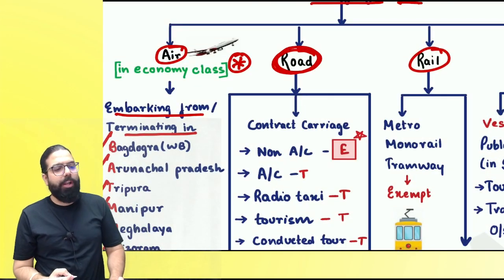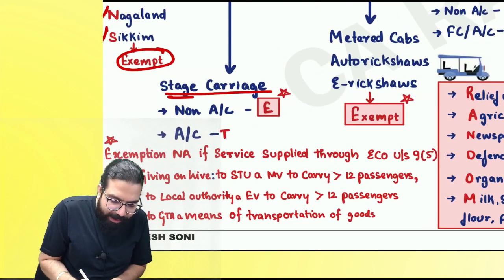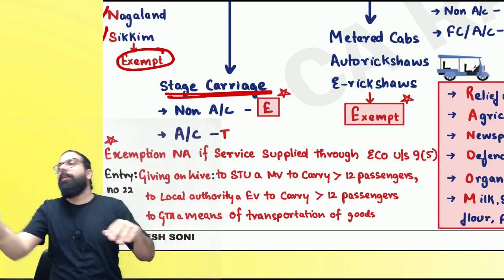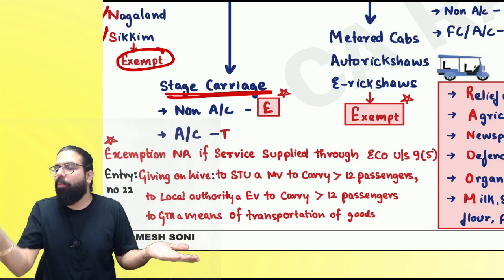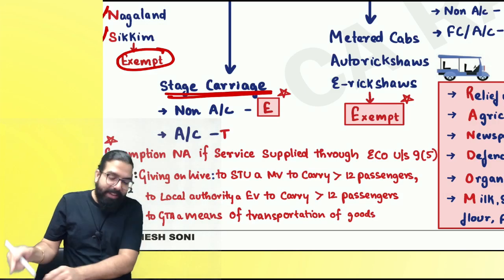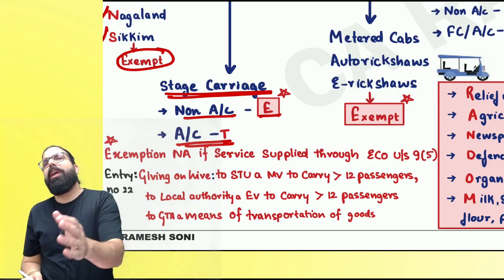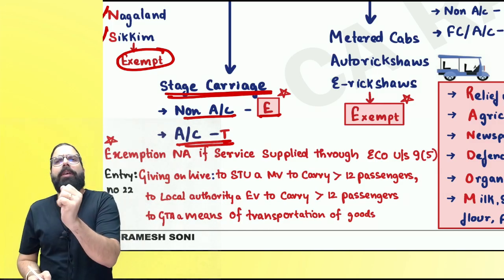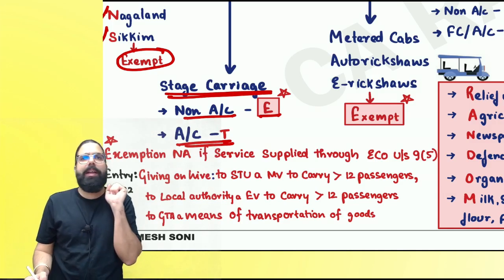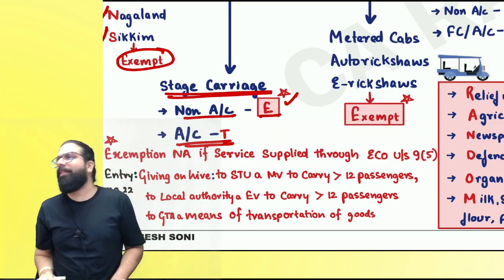The next one over here is transportation of passenger by road. Now, road transportation may have stage carriage. What do you mean by stage carriage? A stage carriage is one which goes in stages. Your BMTC bus is going from one stop to another, one stop to another. So it is going in stages. Stage carriage, non-AC is exempted. AC is always taxable. If you can afford AC in a BMTC bus, your local bus, and they are giving you AC, they will charge you GST. Are we clear, everyone? Non-AC is always exempt because the government in public interest has exempted.